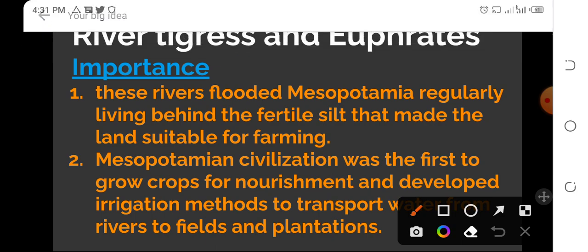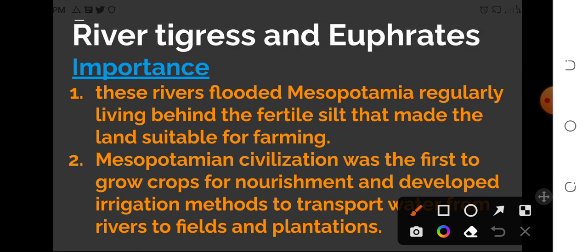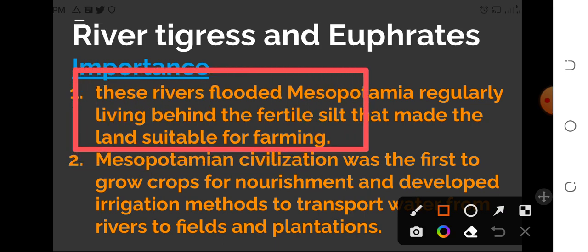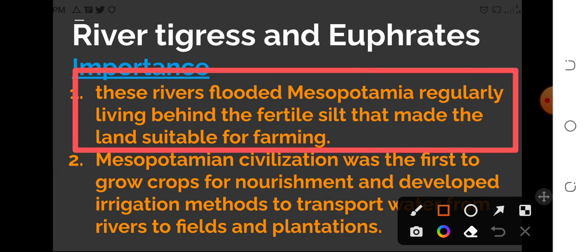These two rivers flooded Mesopotamia regularly, leaving behind fertile silt that made the land around them very fertile and suitable for farming.